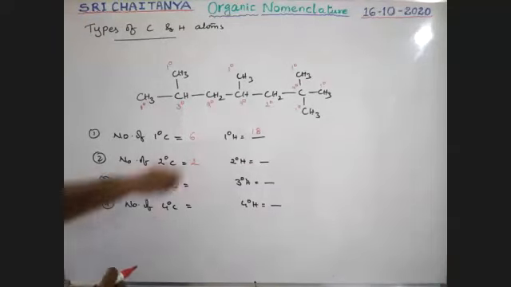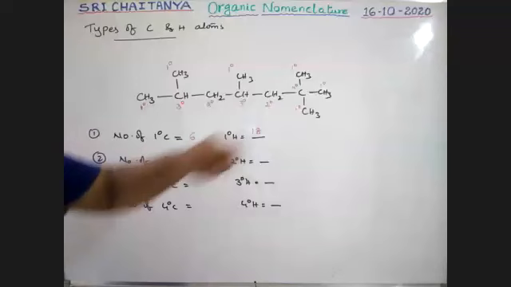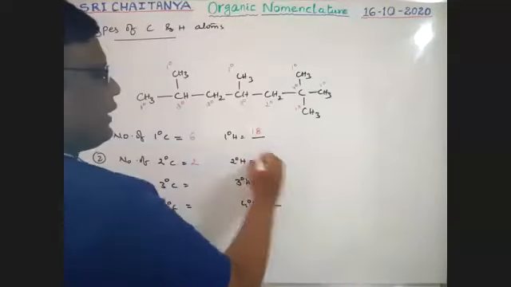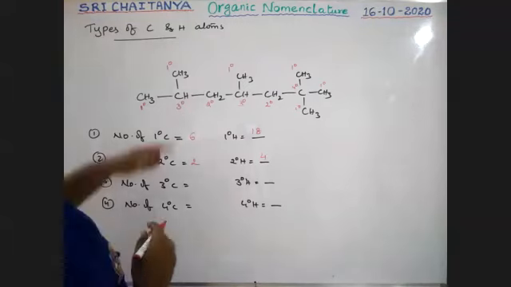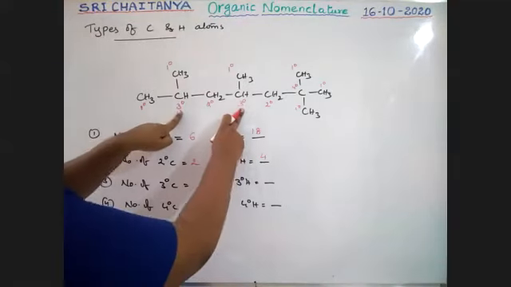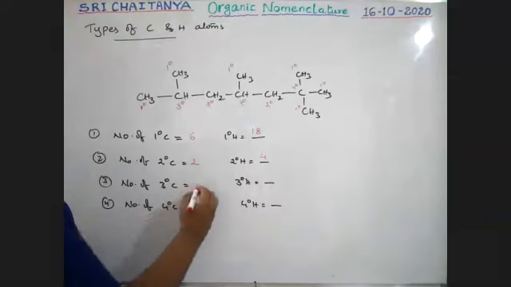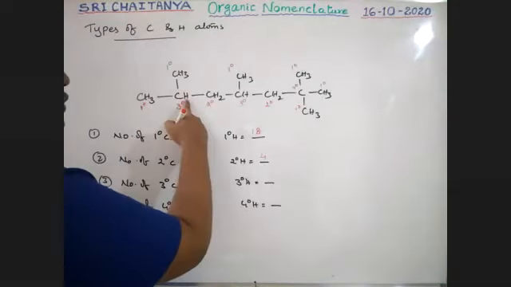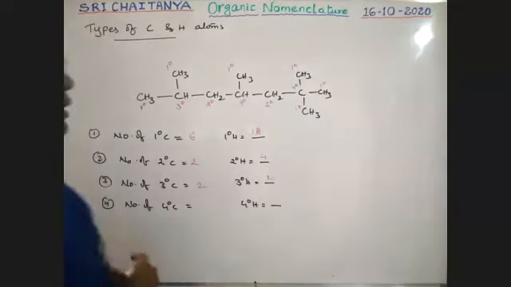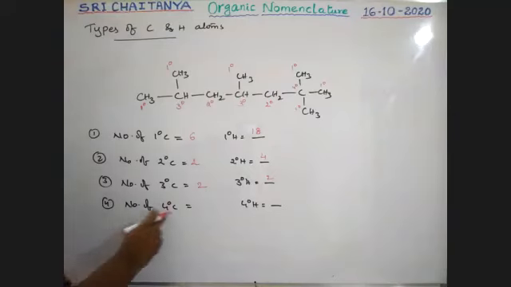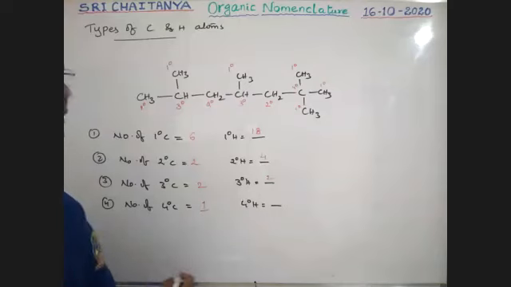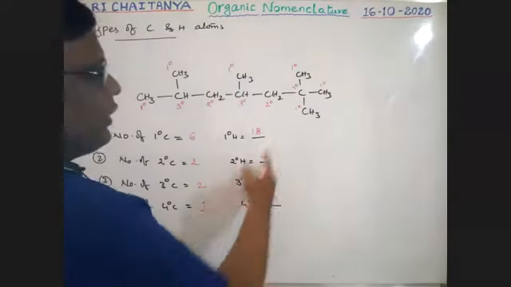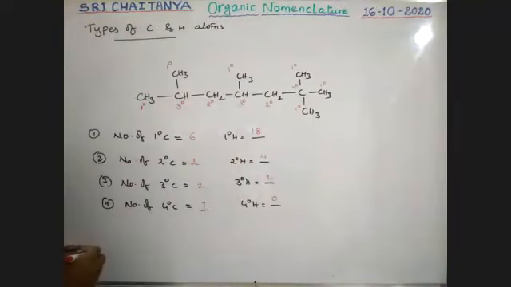Now the secondary hydrogens. This one has 2 hydrogens and this one has 2 hydrogens. Therefore, 4 secondary hydrogens. Next, tertiary carbons. This is tertiary and this is tertiary, so 2 tertiary carbons. Each has 1 hydrogen, 1 plus 1 is 2, so 2 tertiary hydrogens. Next, the quaternary carbon. This is the only one, boys. So 1 quaternary carbon and 0 quaternary hydrogens, because no hydrogen is attached to it. So this is about the types of hydrogens.